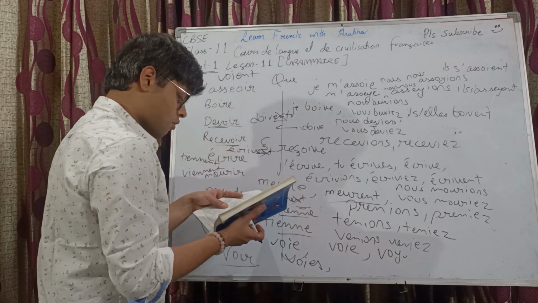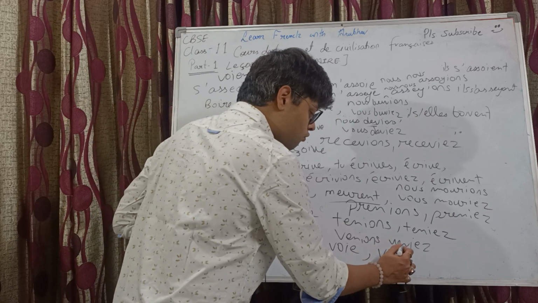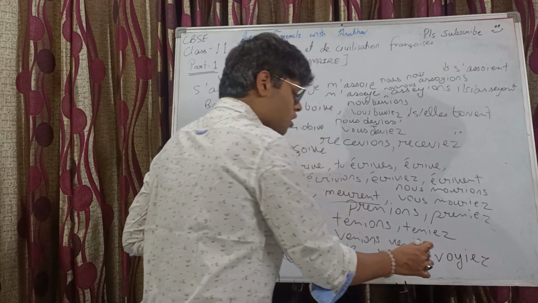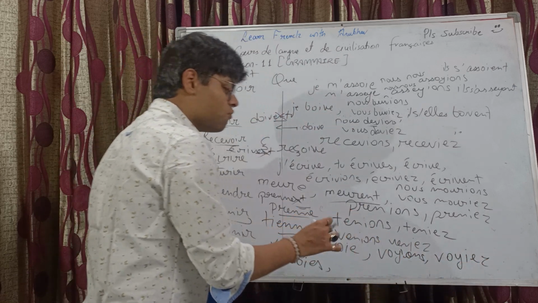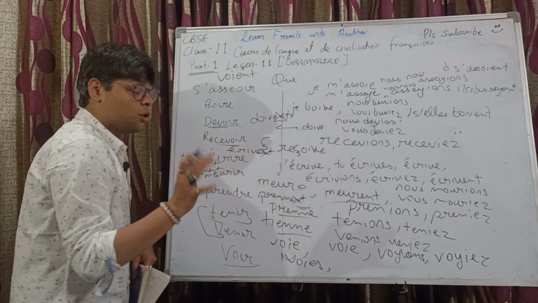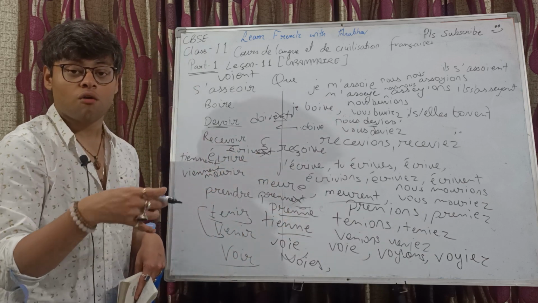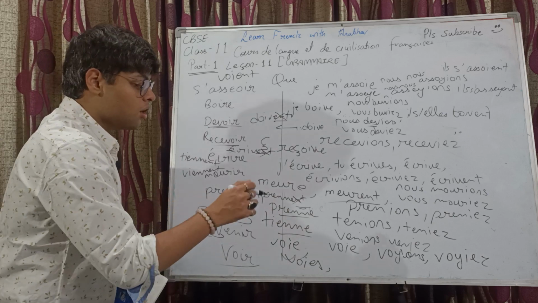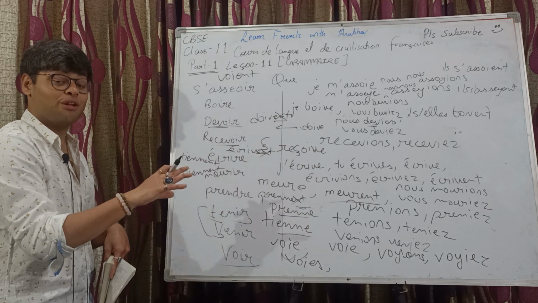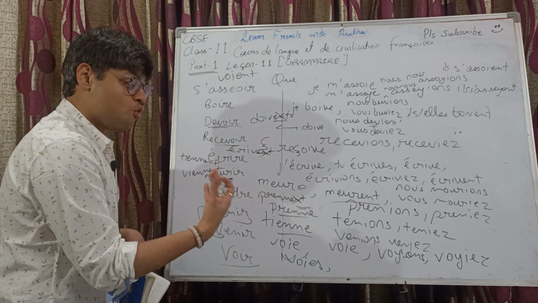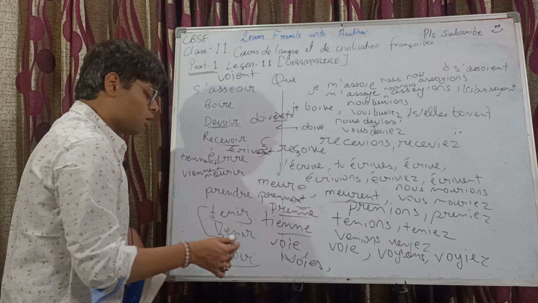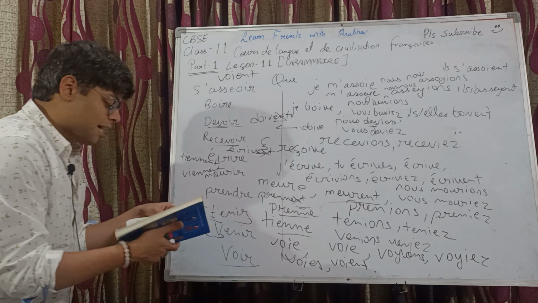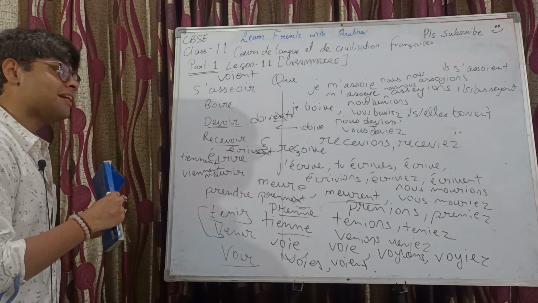For nous and vous, it's V-O-Y-I-O-N-S and V-O-Y-I-E-Z, because the nous conjugation with voir is voyons, V-O-Y-O-N-S. So we have taken the stem from there for imparfait, and in subjunctive we are taking the conjugation for nous and vous from imparfait. So nous voyions, vous voyiez, and for il and elle, it's voie.